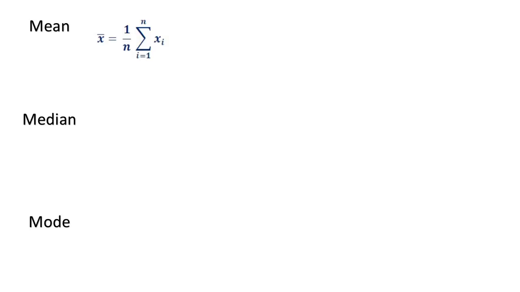And if it is an even count, suppose you have 10 numbers and you sort them, then there will be two middle numbers, right? 5 and 6. In that case, 5 and 6 are the median. Or, as per our requirement for the calculation, we can also take the average of them and consider that as the median.